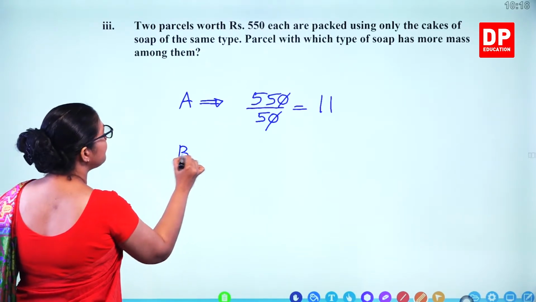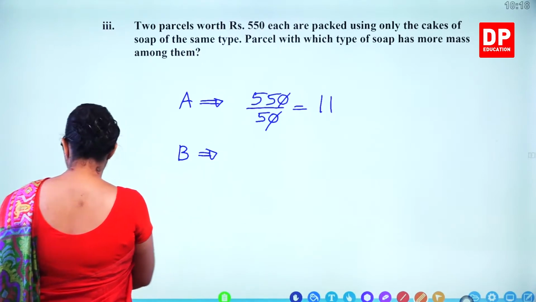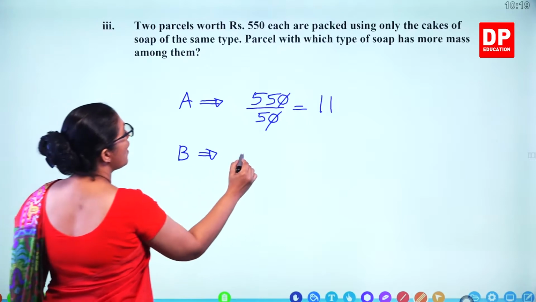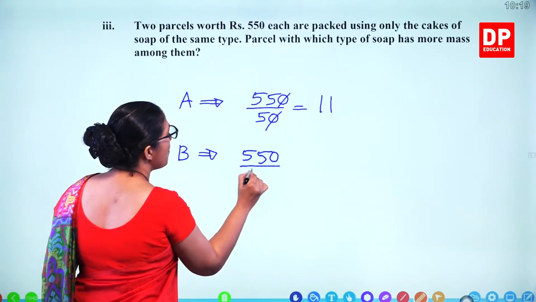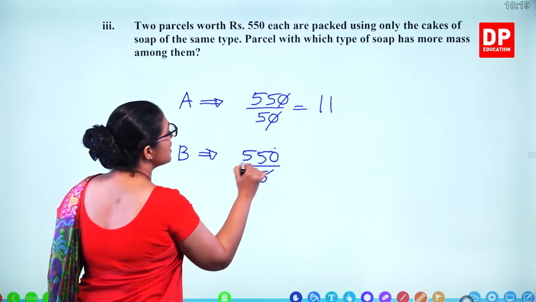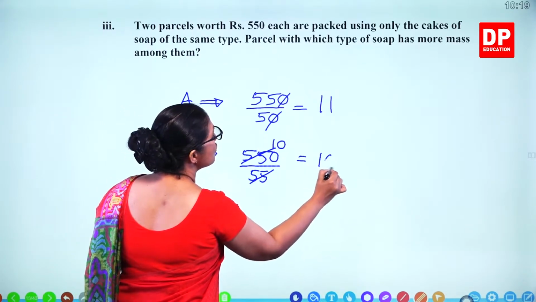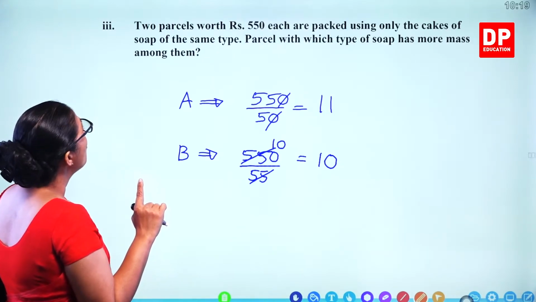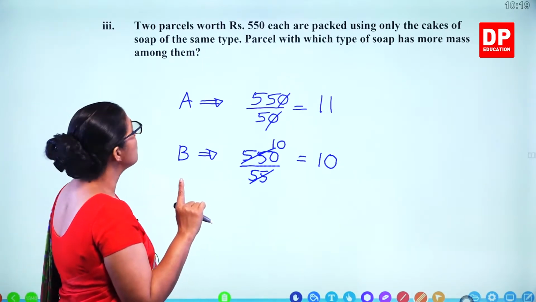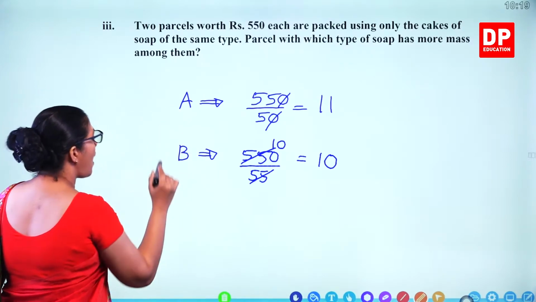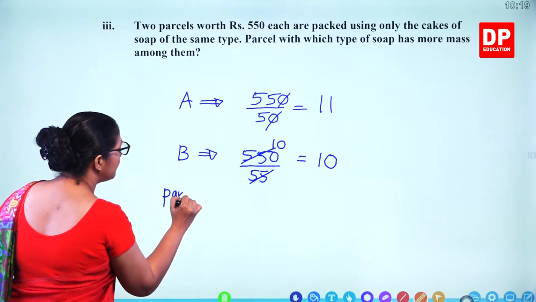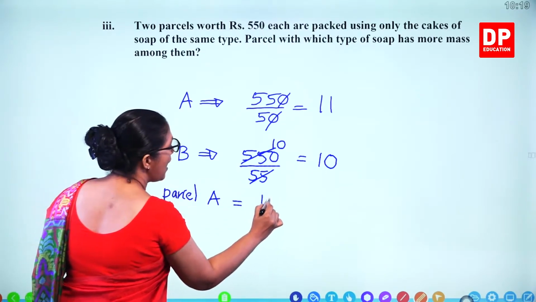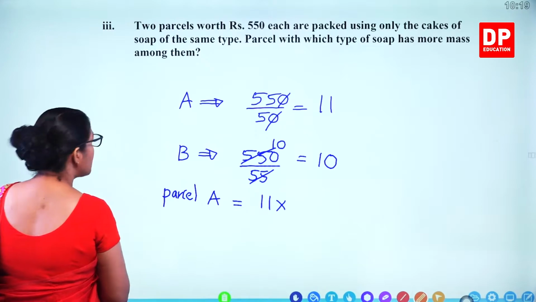B type, how many soaps? 55 is the price. So 550 divided by 55, you get 10. 10 soaps of type B. Now it says, so parcel with which type of soap has more mass? So if the parcel with type A, parcels with type A soap, what's the mass? 11 times